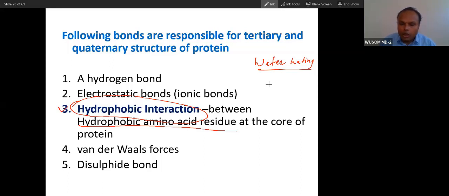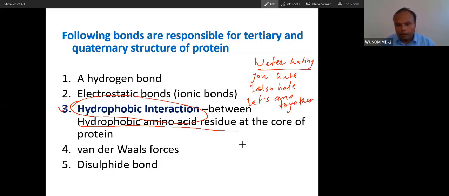So what happens is, you hate water, I also hate water. Let's come together. This is the type of understanding between different amino acid residue. For example, branch chain amino acid has hydrophobic, then phenylalanine has hydrophobic, other amino acid like methionine has hydrophobic.